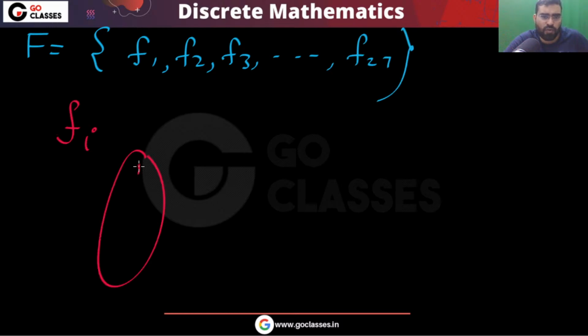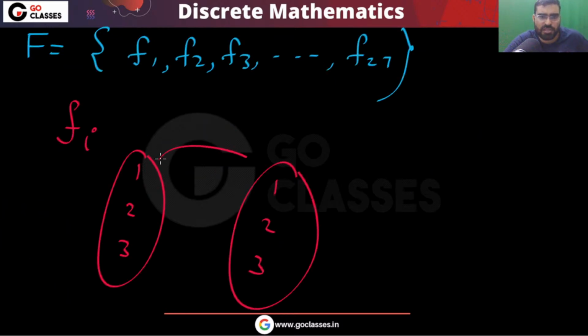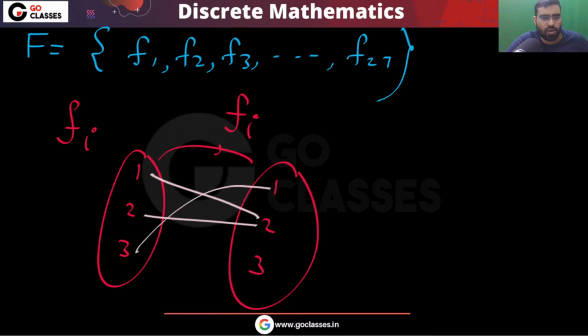That is a function from {1, 2, 3} to {1, 2, 3}. Correct? Yes or no? Each fi is a function from {1, 2, 3} to {1, 2, 3}. So there will be some kind of mapping. For example, maybe 1 can map to 2, 2 can map to 2, 3 can map to 1.